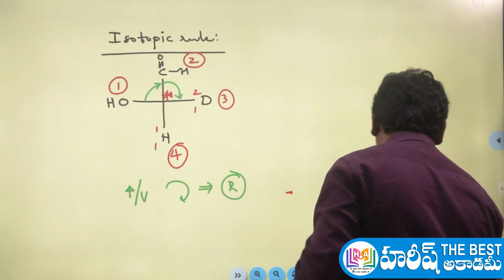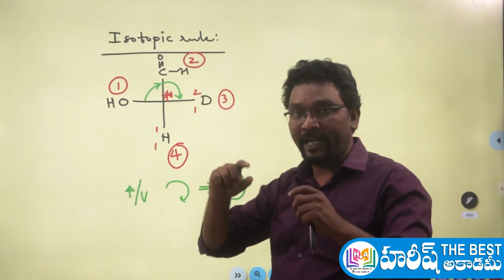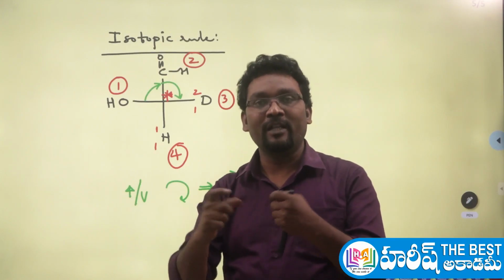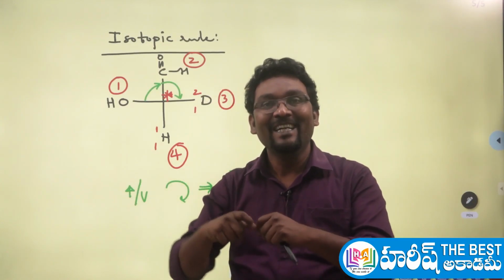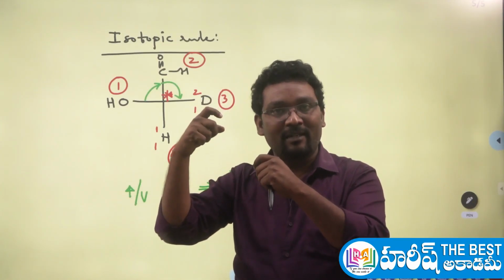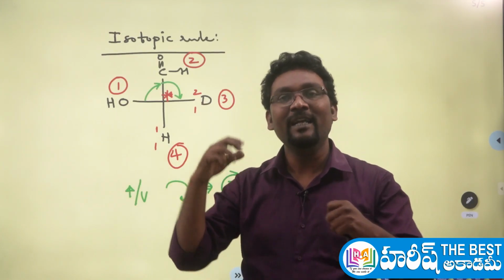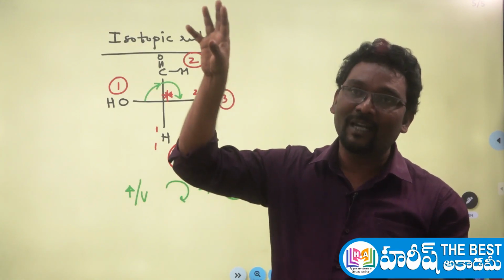And the 4th rule is the isotopic rule. In case at the chiral carbon, if 2 different isotopes are there, which are different in their mass number, then since the mass number is different, that mass number will help us to decide the priority. How? The isotope with the highest mass number gets the highest priority.